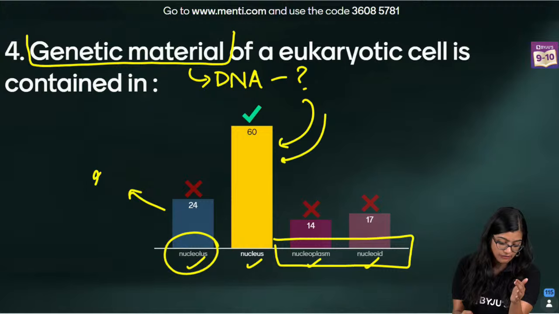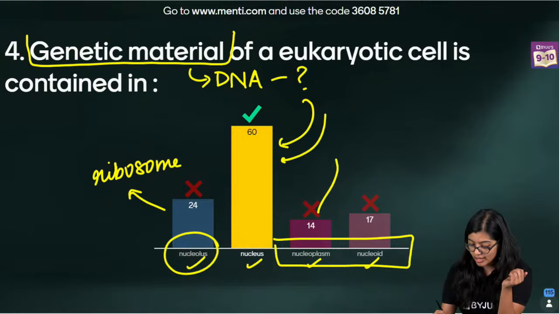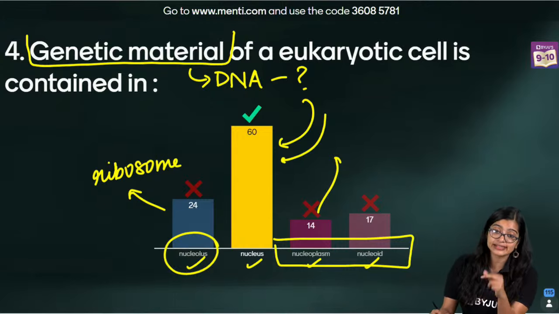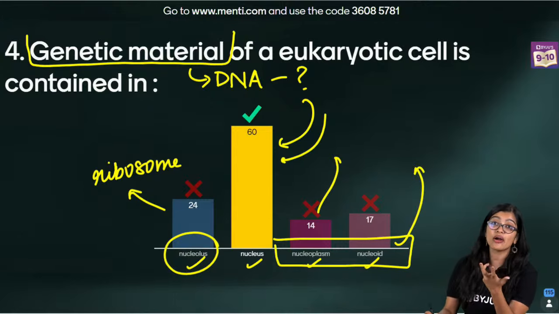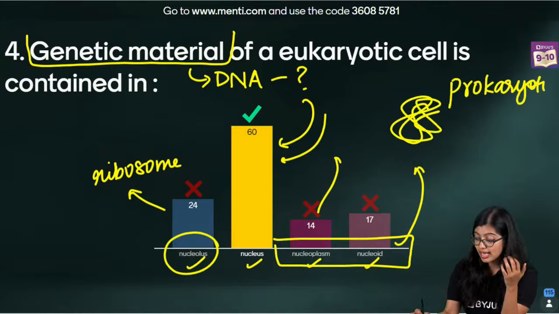Nucleolus is responsible for ribosomes, right? Production of ribosomes. What is nucleoplasm? Jelly-like substance. What is nucleoid? Nucleoid is when the genetic material is found concentrated in prokaryotic cells.